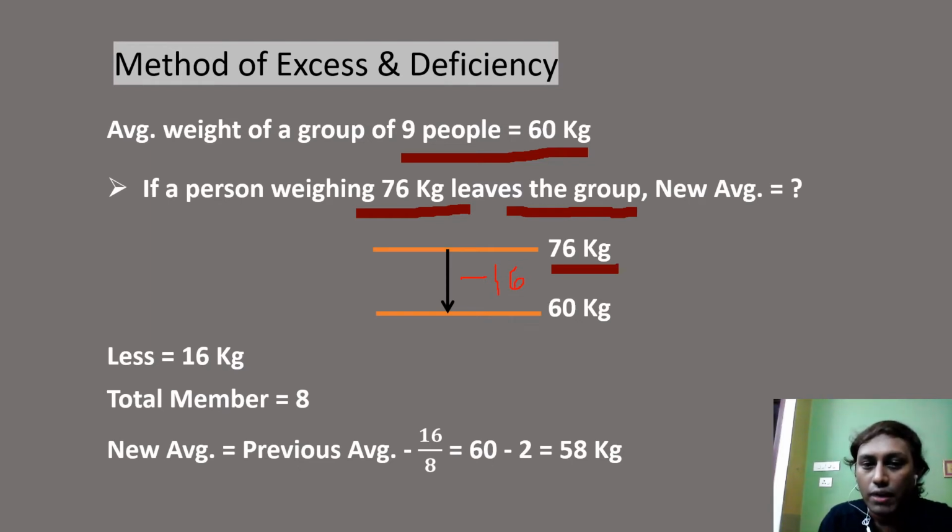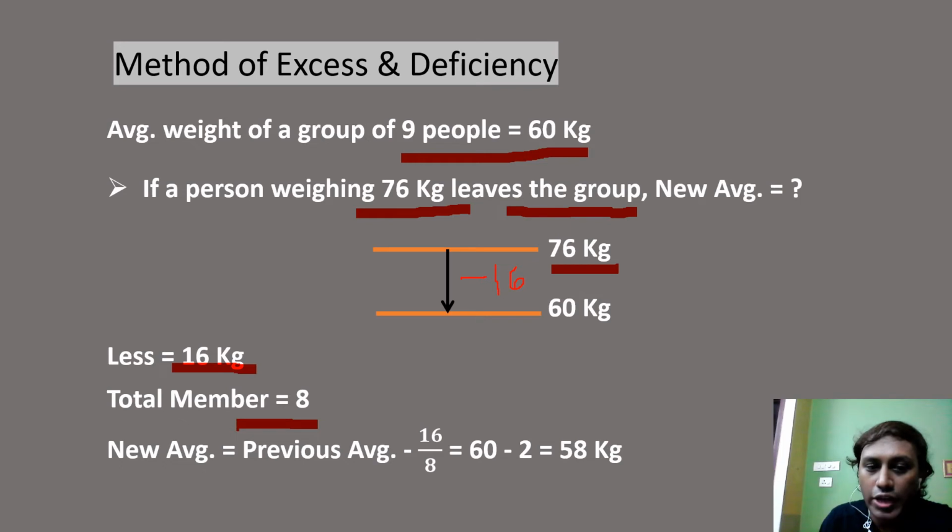Therefore, from the group, there would be 16 less in total. So we have 16 as a shortage in the group, and that 16 must be distributed among the members. Now, how many members are there? Previously there were 9. After 1 left, we have 8 members.